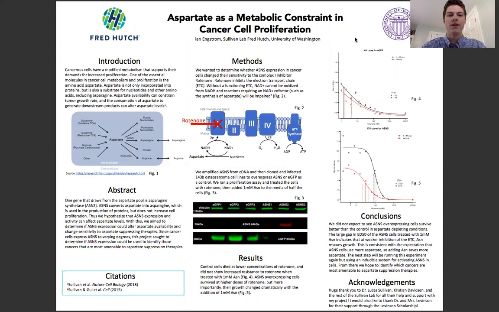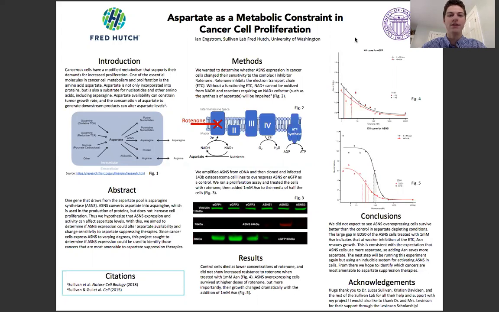Our lab focuses on the metabolic constraints of cell proliferation and how to target those constraints in cancer. To start off with, cancer cells need to grow a lot, and to support that increased growth, they have a modified metabolism. One of the important molecules in that metabolism is the amino acid aspartate.